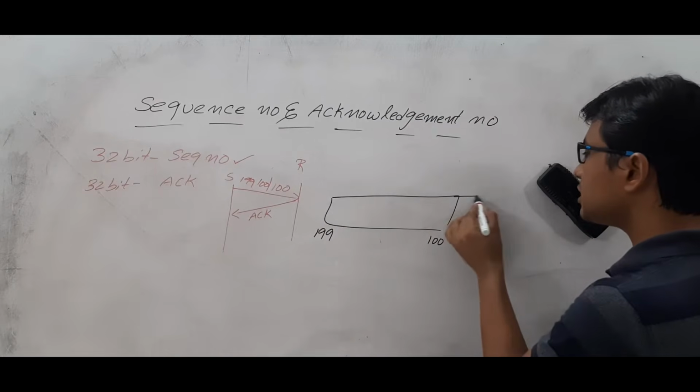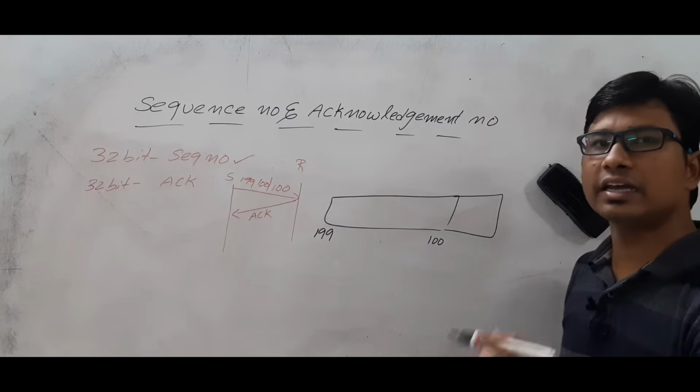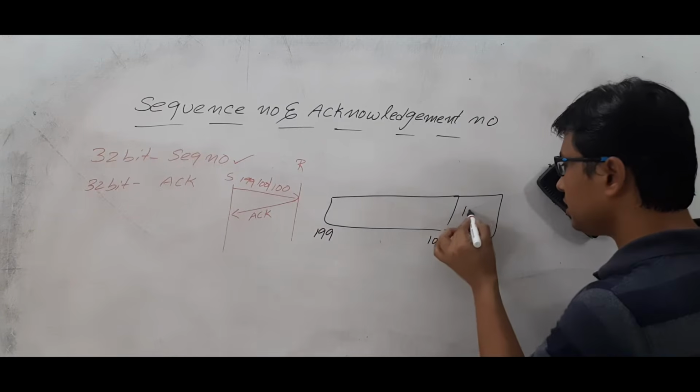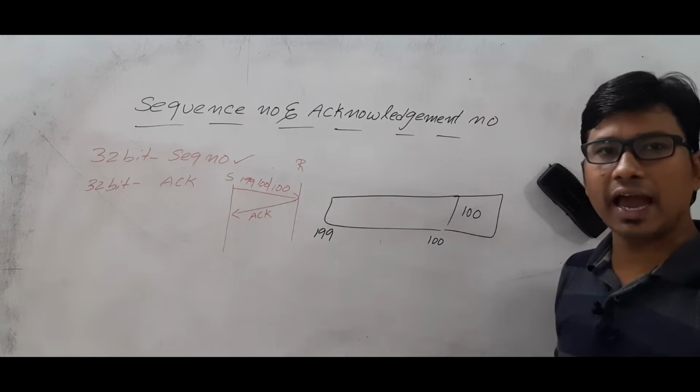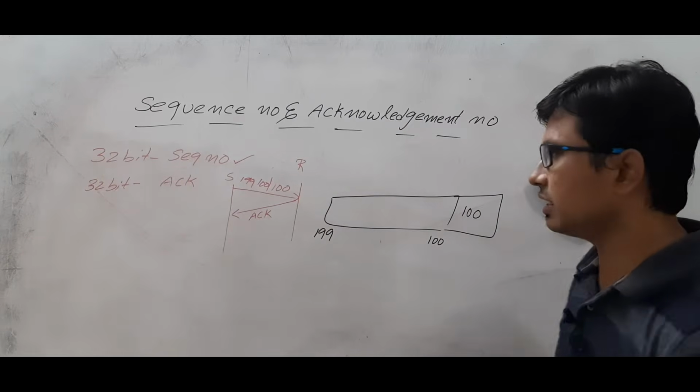So what will be the sequence number in this field? The first byte will act as the sequence number. What is the number? 100. So this will act as the sequence number for this segment. That is what I want to say.